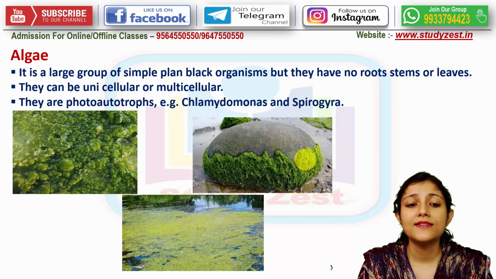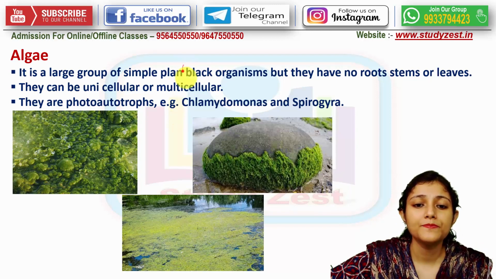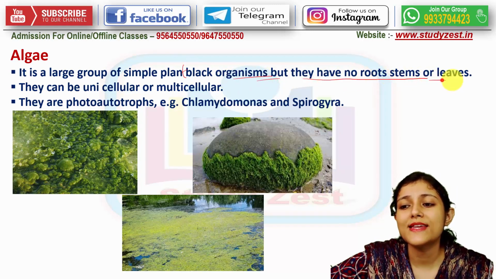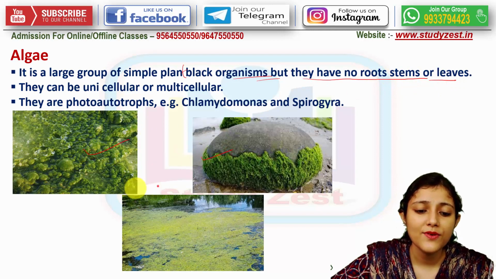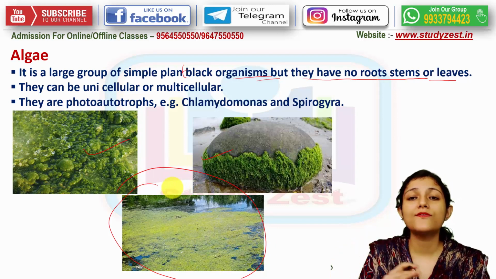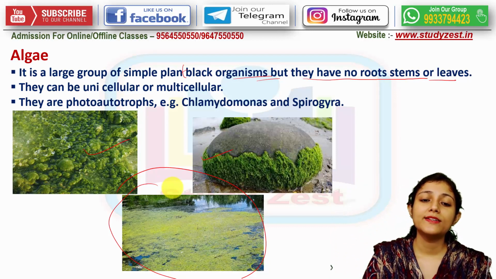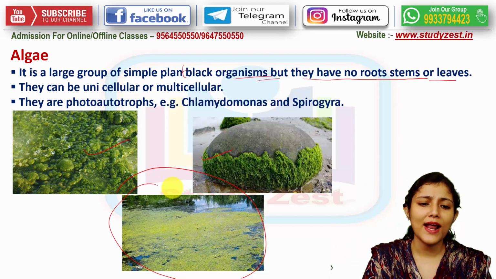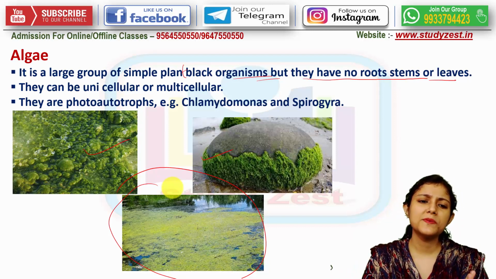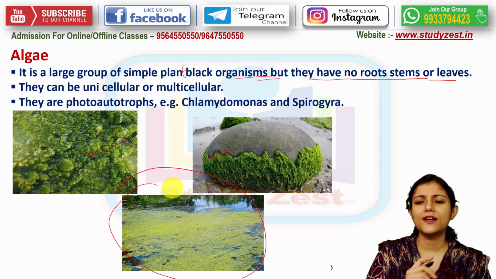Next, coming to algae, it is a large group of simple plants. They have no roots or stems. So this is the algae. Firstly, you can see this is one water body where, when it is not used, the whole surface of the water body is filled with this group of plants. They can be unicellular, that means single cell, as well as multicellular, and they can grow anywhere. They are also called autotrophs and photoautotrophs, because they can perform photosynthesis in the presence of light. That's why they are photoautotrophs.